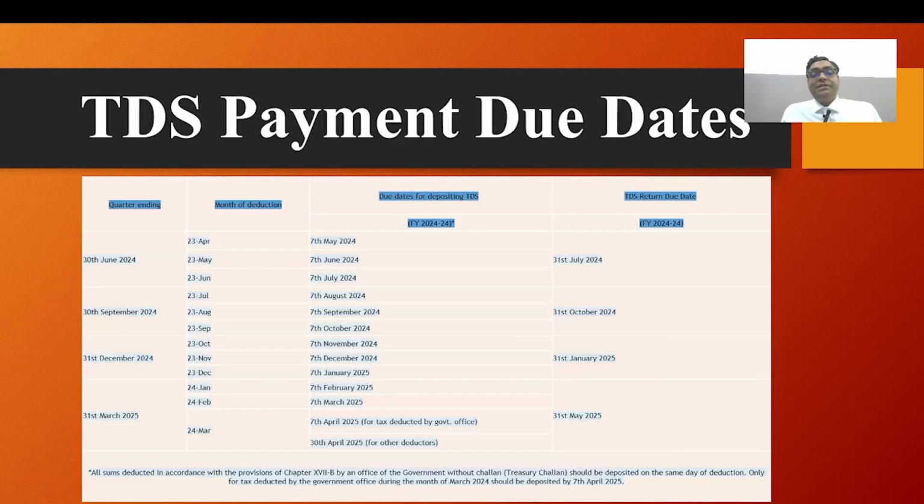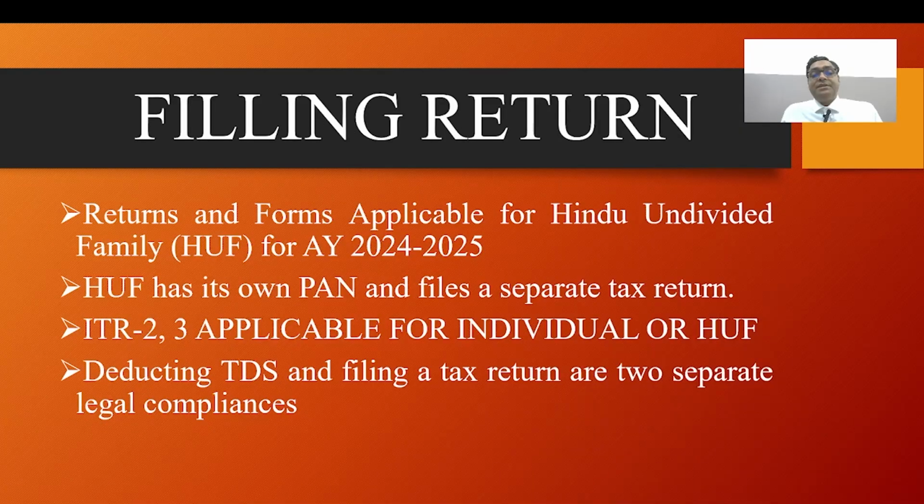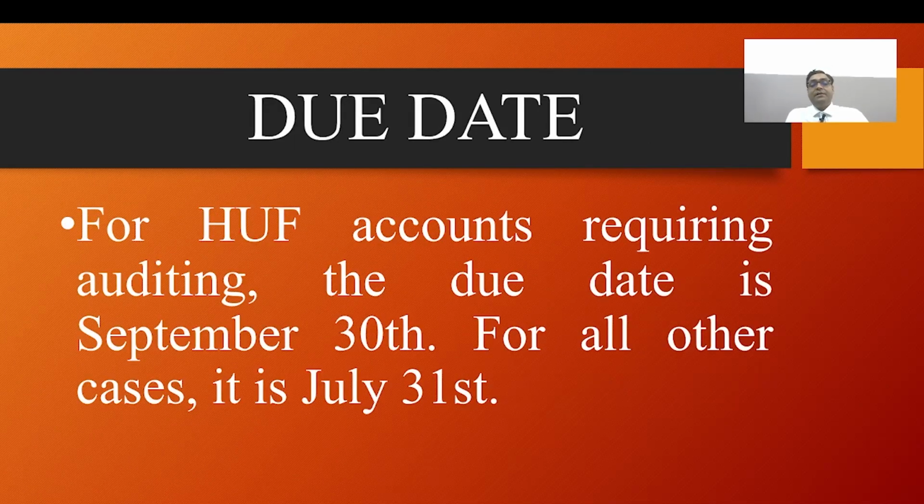Regarding TDS rates and challan, how much amount will be deposited, the TDS rates and TDS payment due dates, we have already discussed. Filing forms are ITR 2 and 3 applicable for individuals and HUF. Deduction of TDS and filing tax returns are two separate legal compliances, and the due date is every 31st July, but it may be extended till 30 September.